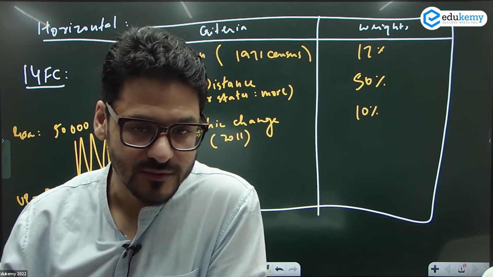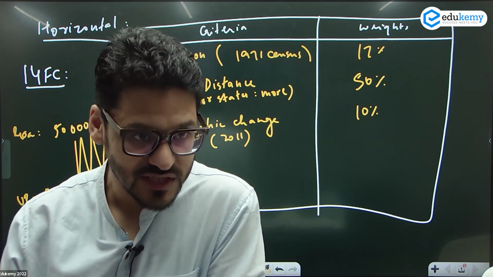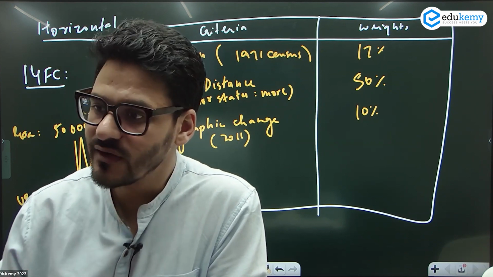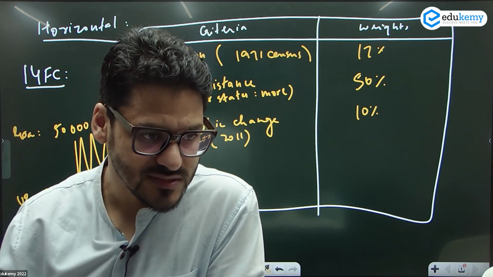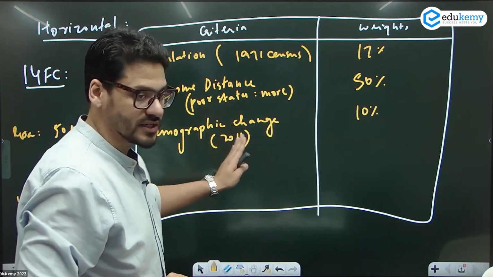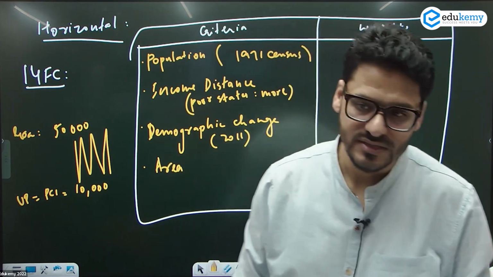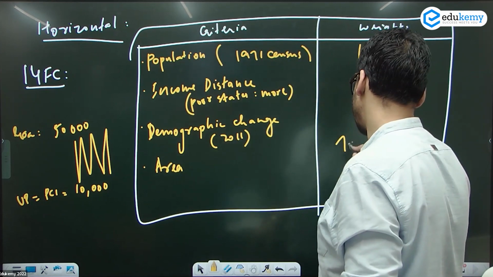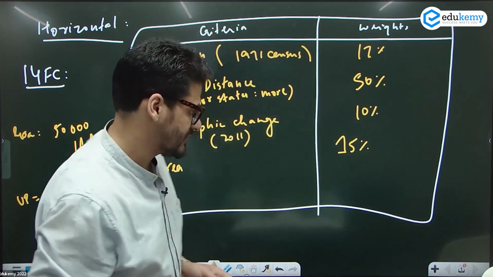Who should get more money? Delhi should get more money. Why? Because Delhi is absorbing these people. तो migration जहां पर ज्यादा हो रहा है, they need to get more funds. ठीक है ना, जहां से लोग भाग रहे हैं, they need to get less funds. So that is the migration angle. Demographic change through migration has the weightage of 10%. Then area, जितना ज्यादा area, उतना ज्यादा fund, 15%. And finally, forest cover.